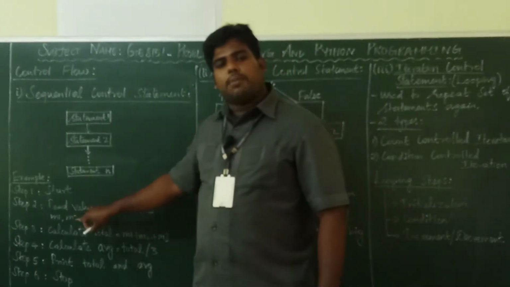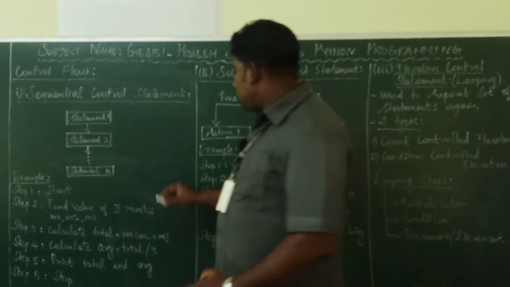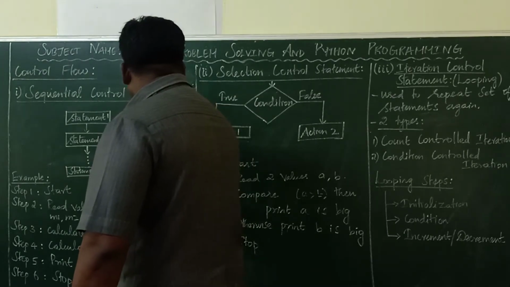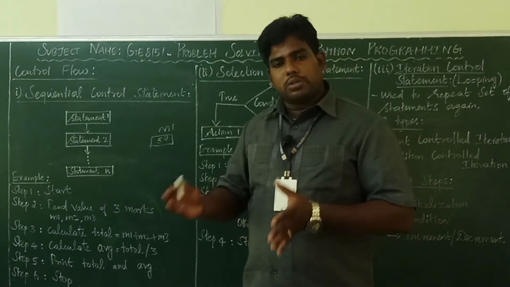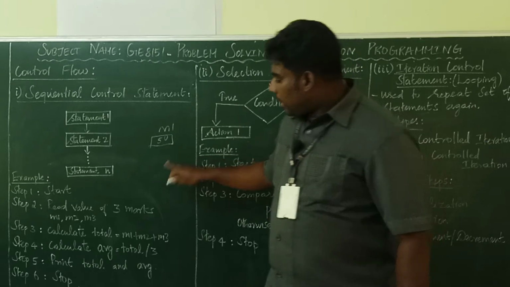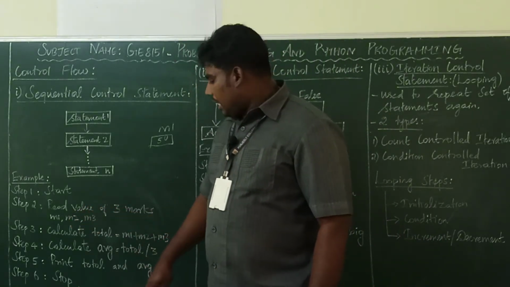What are M1, M2, M3? M1, M2, M3 are variables. Inside them some marks will be stored. We can't store the values directly. We need variables to store the numbers. That's the reason I am taking M1, M2, M3, used to store the marks.